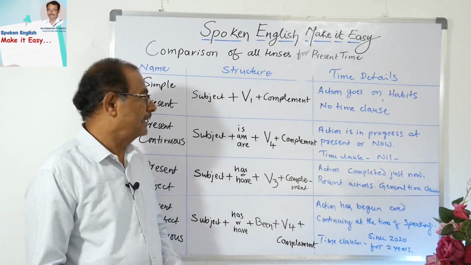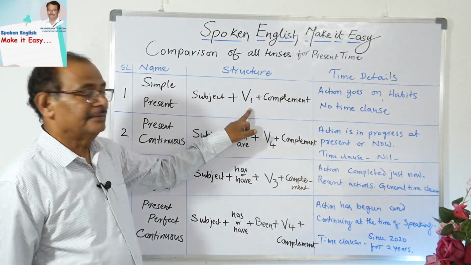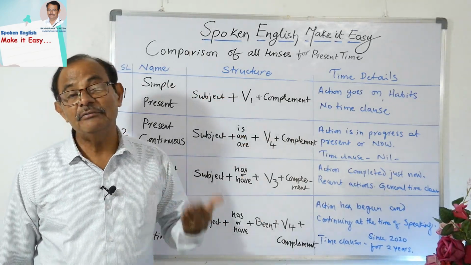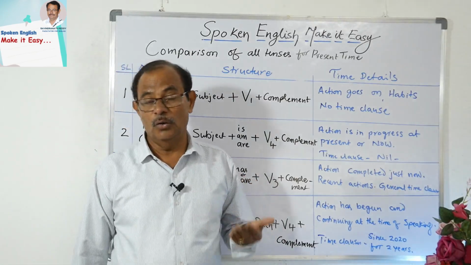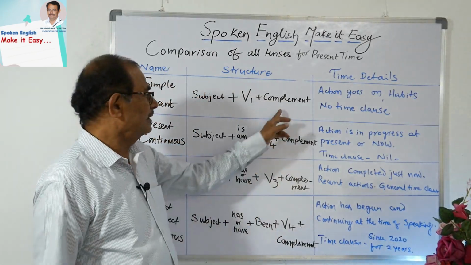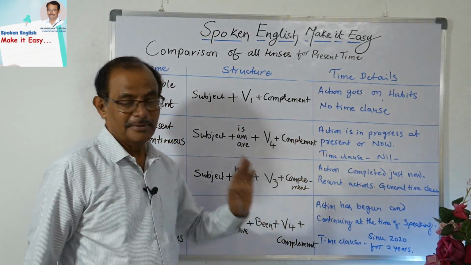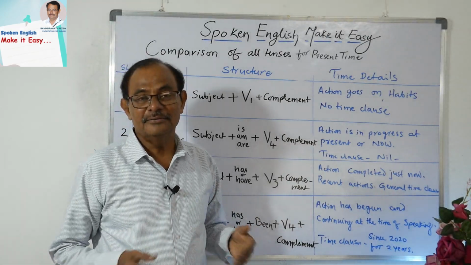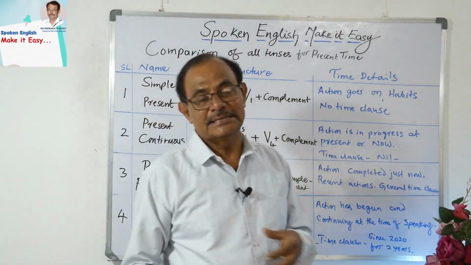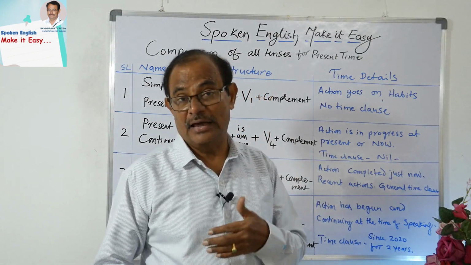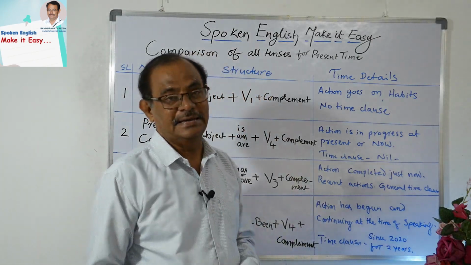You know very well. So then afterwards, in simple present, we have to go for V1, the root form of the verb always. Okay, and the complement. So see the complement, complement, complement, complement. So the complement is also common. That means it fulfills the sentence, the full meaning. It gives or adds more meaning to the sentence.